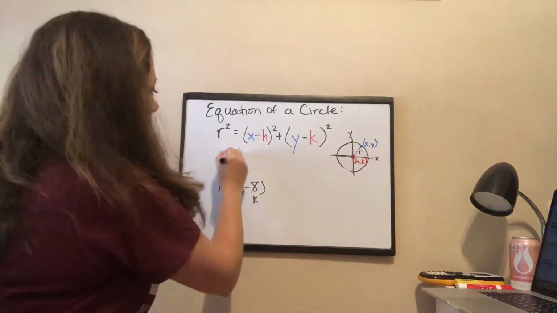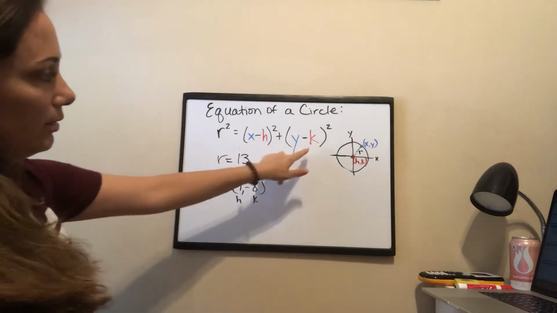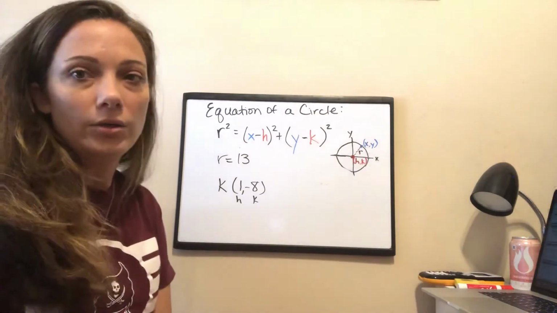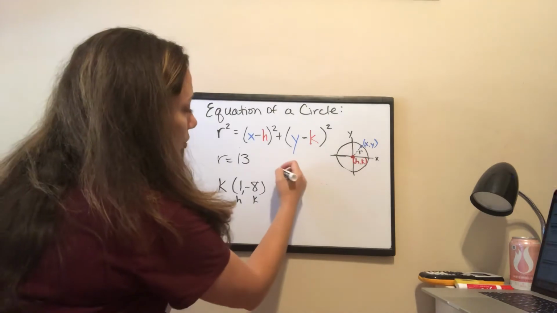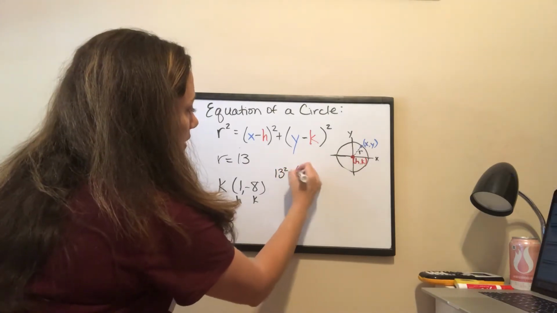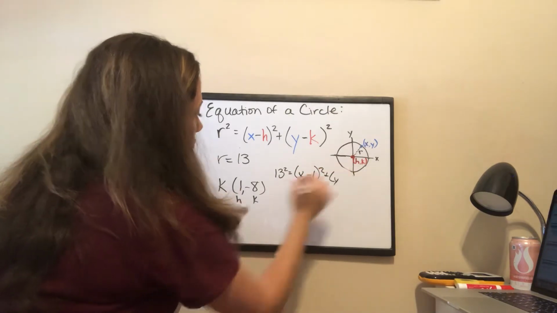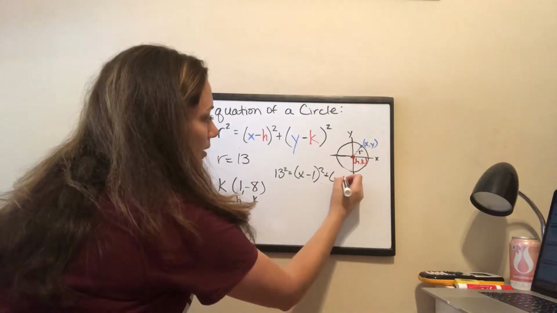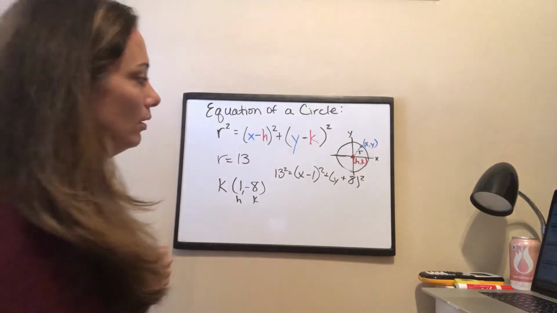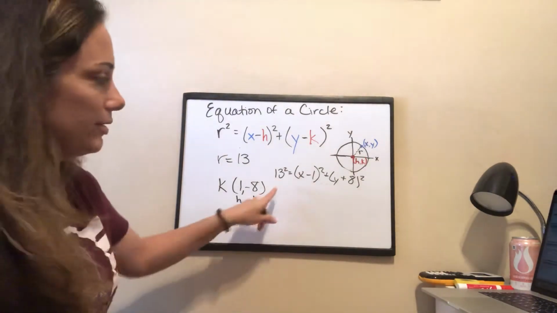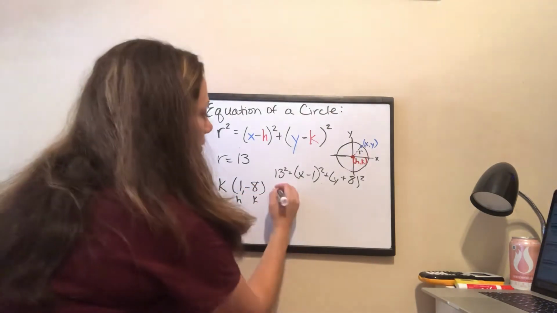and we're going to use the center of the circle and the radius of 13, and we're going to plug radius and H, K into the formula for the equation of a circle. All right, so r squared, 13 squared, equals x minus h squared plus y minus k, which is a positive, because if I subtract a negative 8, I get a positive 8. All right, so let's just simplify. We don't want to tell somebody this. That's going to make us look silly. We haven't simplified it yet. So what is 13 squared? 13 squared is 169.